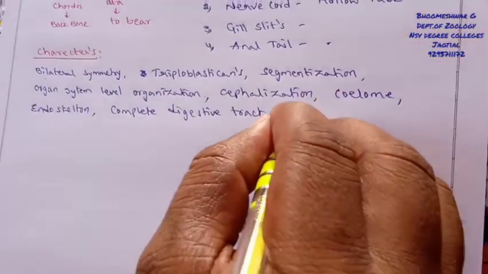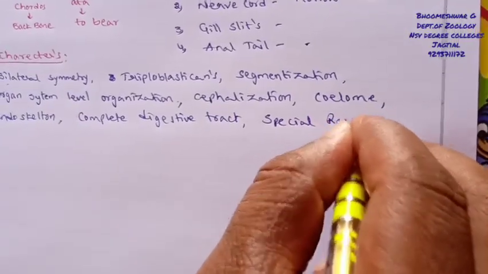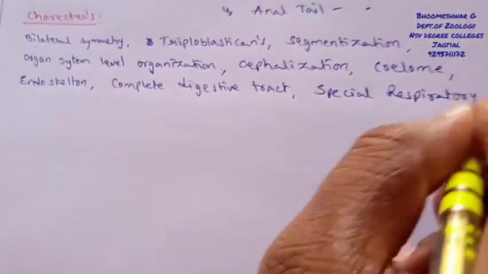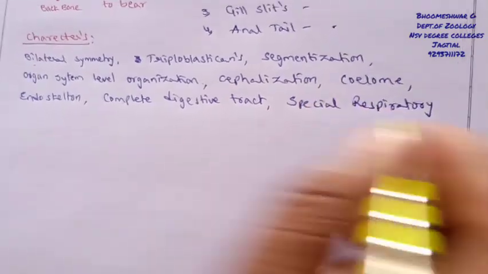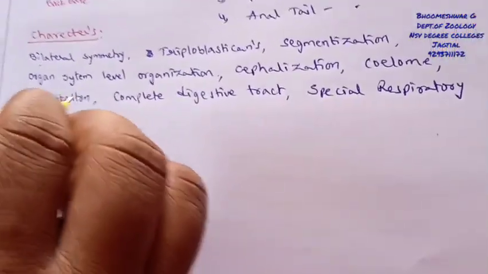Special respiratory organs, either gills or lungs, are present, which help in the exchange of respiratory gases.